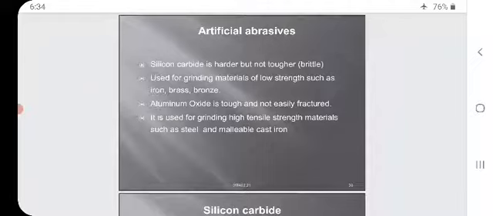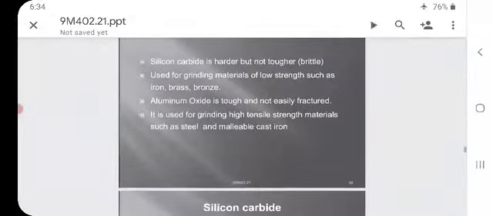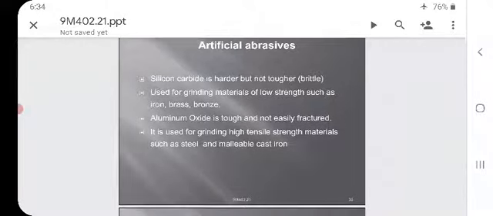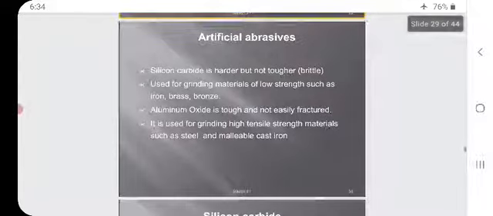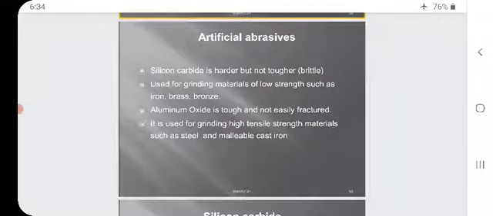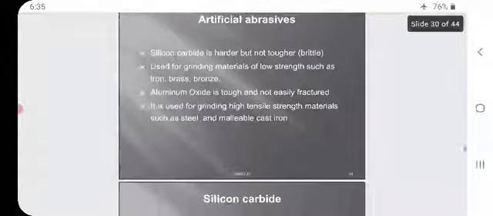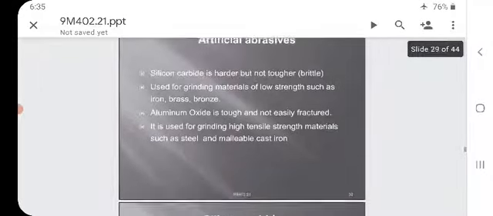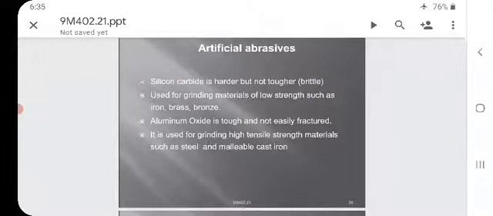Artificial abrasives. Silicon carbide is harder but not tougher, it is brittle. It is used for grinding materials of low strength such as iron, brass, and bronze.